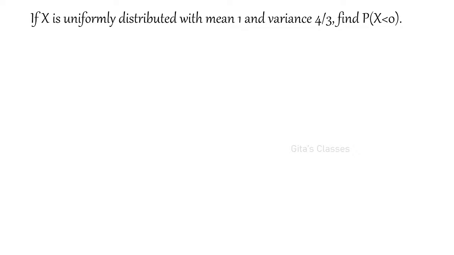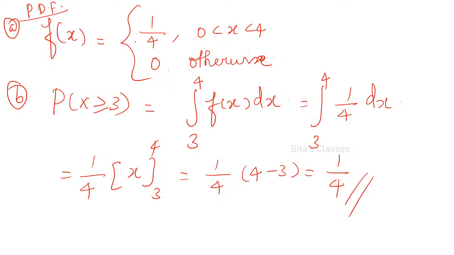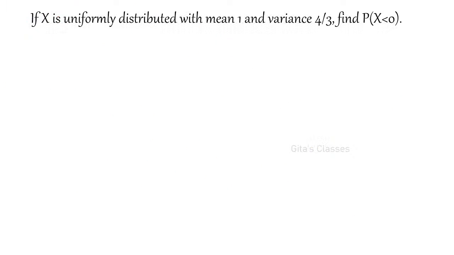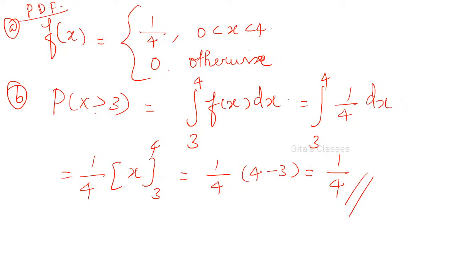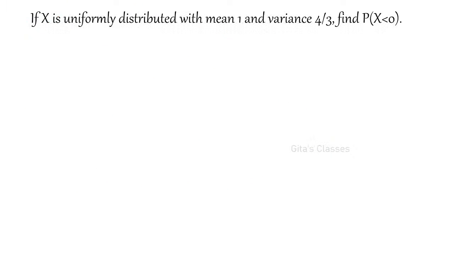X greater than 3 is asked. Yes, greater than 3 is fine, or greater than or equal to 3 is also fine, because it is continuous. You can write strictly greater than 3 also. At a particular point it will be 0. Integration will be 0. That is why whether you write x greater than 3 or x greater than or equal to 3, it doesn't matter for a continuous distribution.